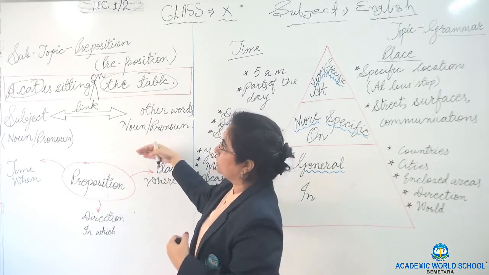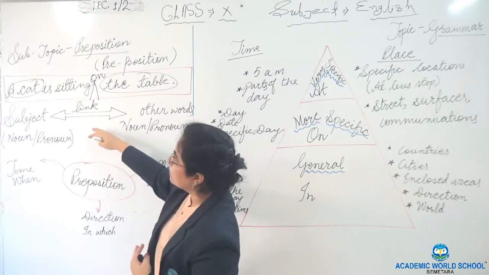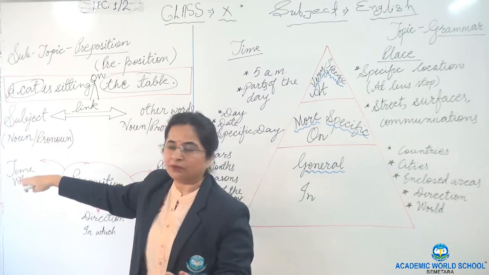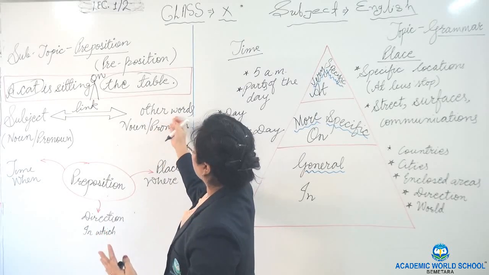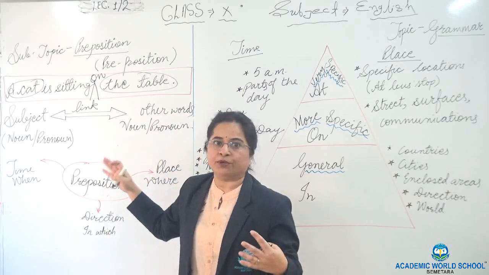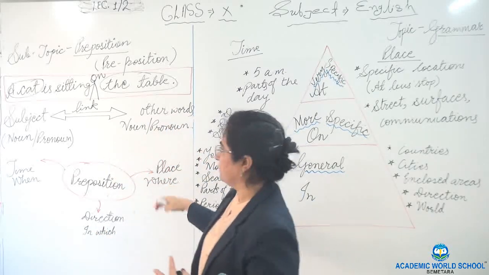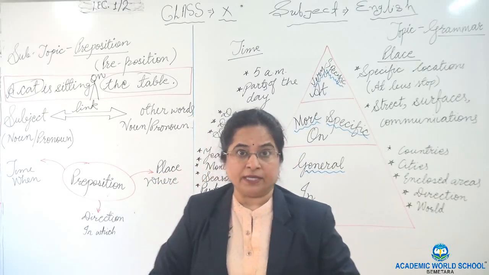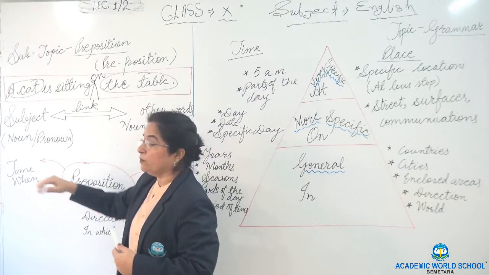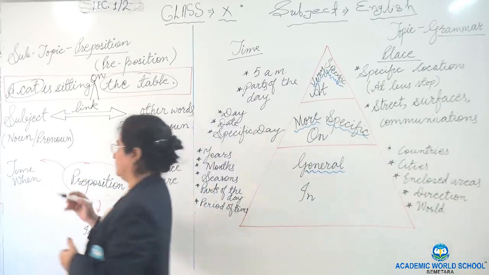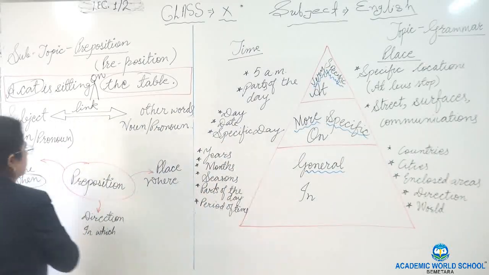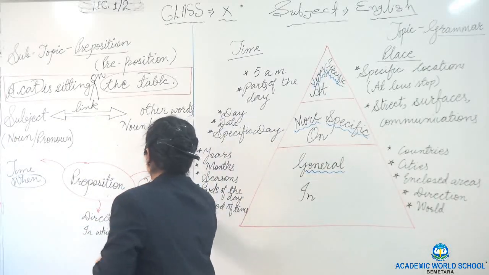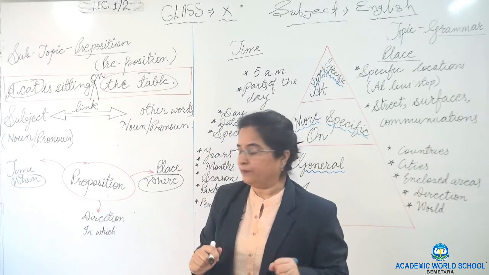In other words, a preposition is a linking word between a subject, which could be a noun or pronoun, and other words, such as a noun, pronoun or adjective. We have three kinds of preposition. One is the preposition of time, which tells us when. Second is the preposition of place, which tells us where.